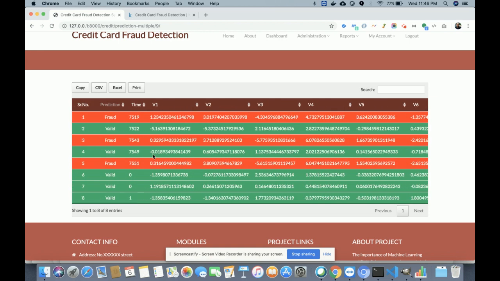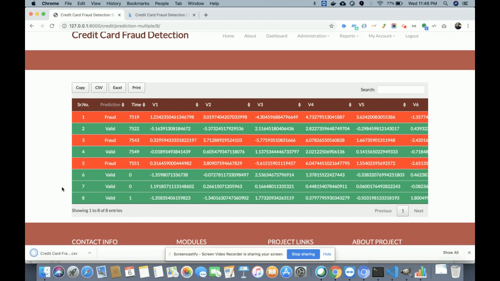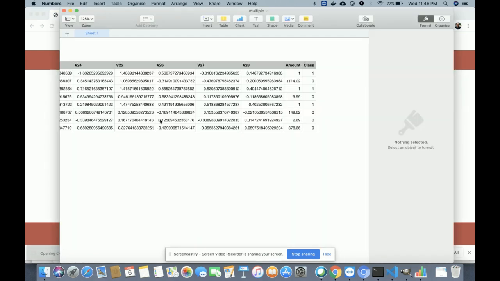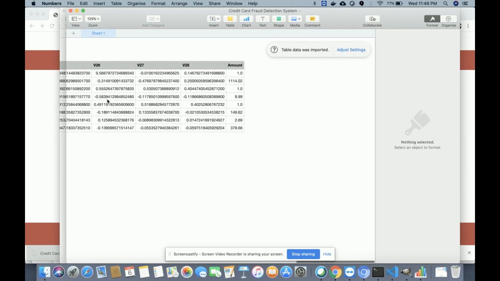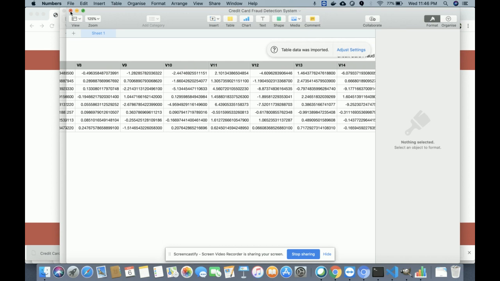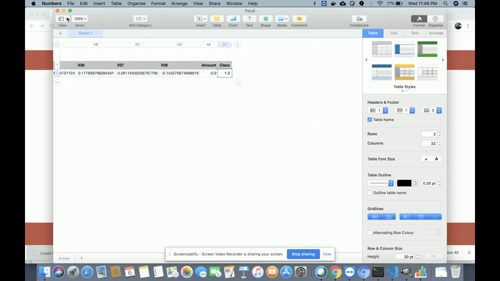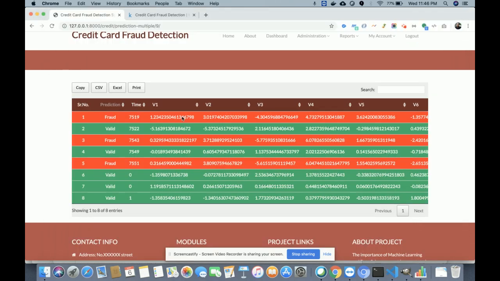If you want to export this file, just click on the CSV and it will export the CSV file, right? I have exported it into the CSV, so just click on the CSV, you will get, okay, this is fraud, this is fraud. You will be able to find all of the data set here, right? All of the data, right? So this is for the multiple transaction, right?